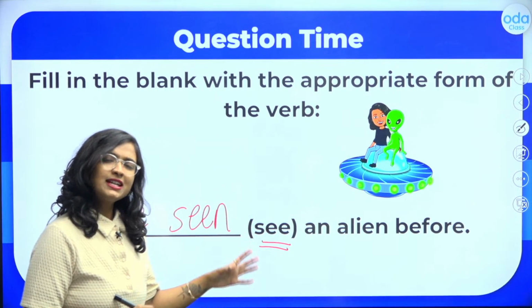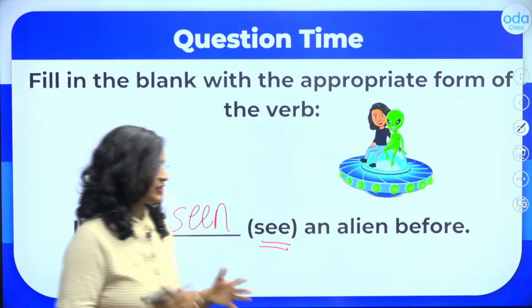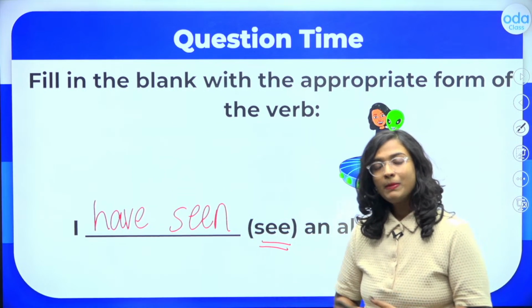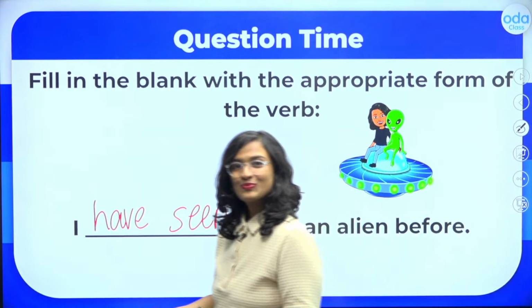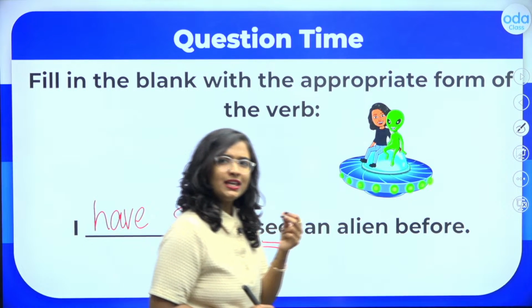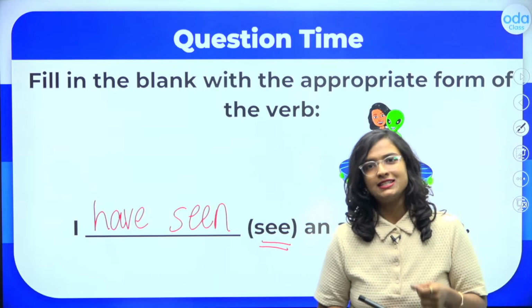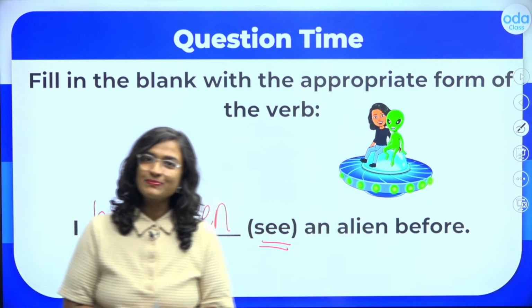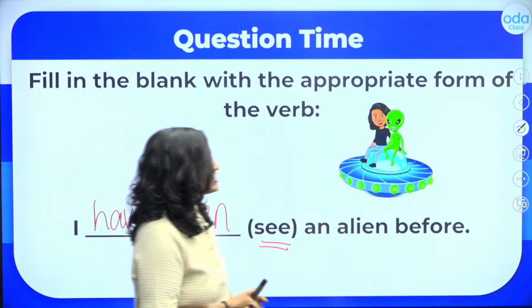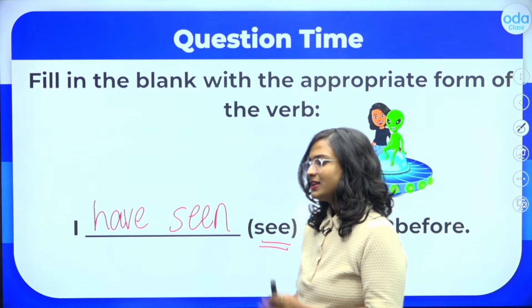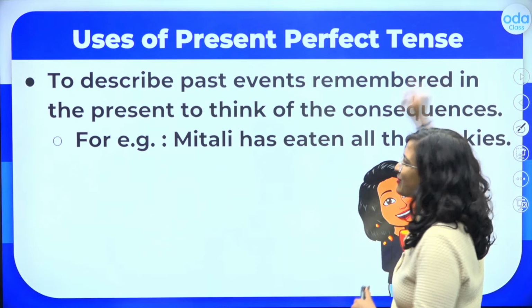Now students, once again, as we read the sentence, I'm sure you can figure out that this is an action that has occurred in the past, but I have not mentioned the time. So notice, students, every sentence that we do, try to figure out why we are using the present perfect tense, and also of course how we are using the present perfect tense. So students, we have tried a question now. Let's move on to our next use of the present perfect tense. Now students, the next use is something fun.